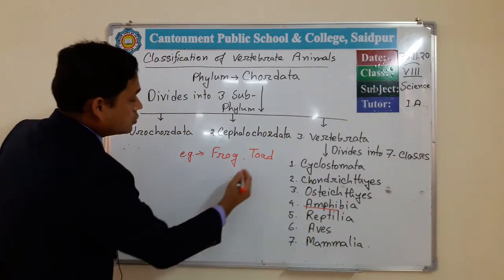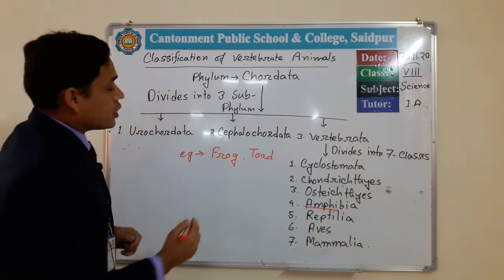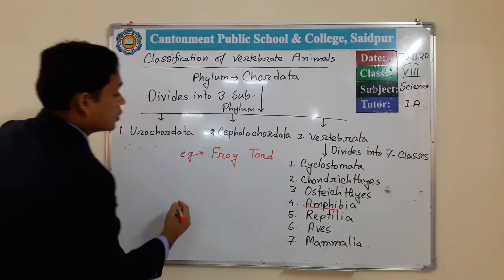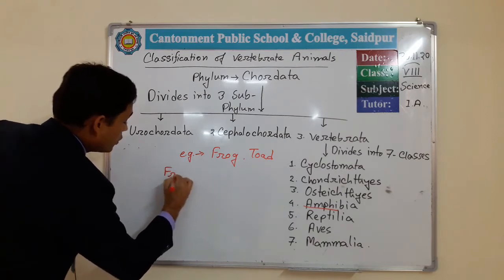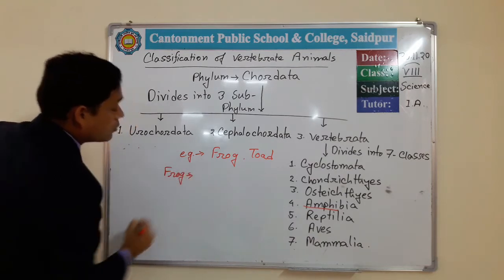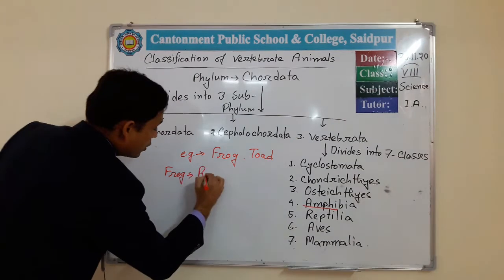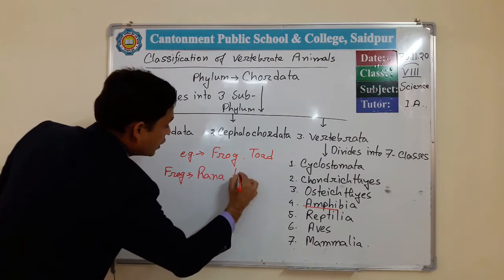If you want to write the scientific names of frog and toad, the scientific name of frog is Rana tigrina.